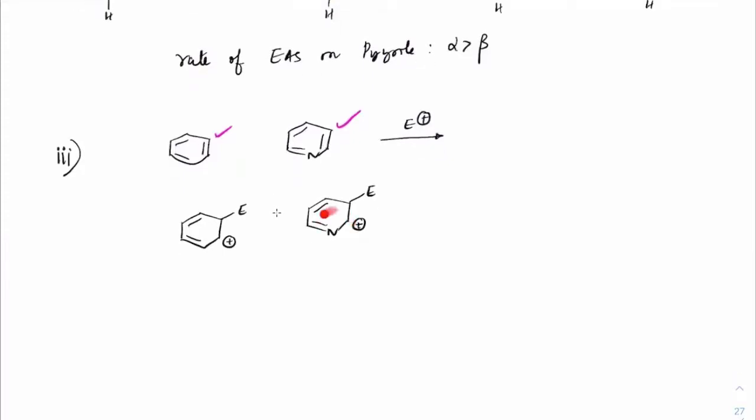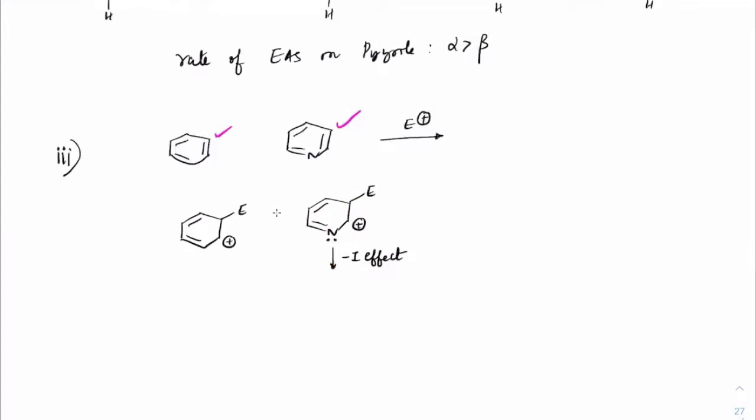Now this positive charge will keep moving, but obviously this lone pair is not in the same plane as that of this positive charge, so don't expect any stabilization from this lone pair. Nitrogen is a relatively more withdrawing group, so it will give a minus I effect. A minus I effect will always decrease the stability of the carbocation.